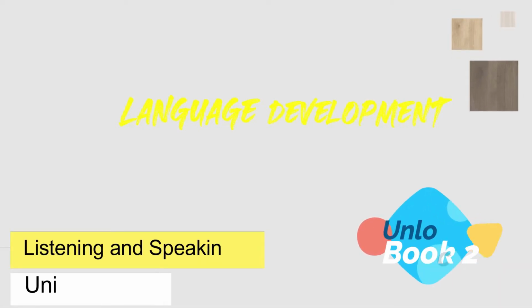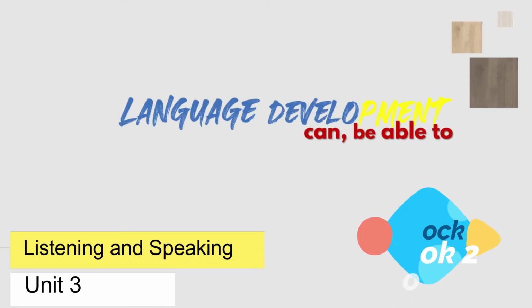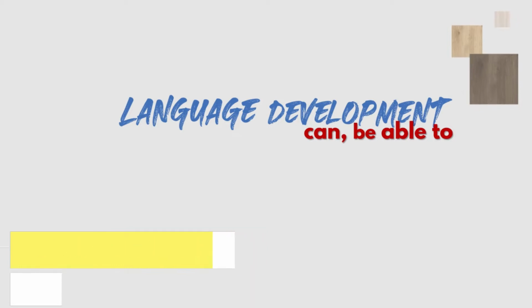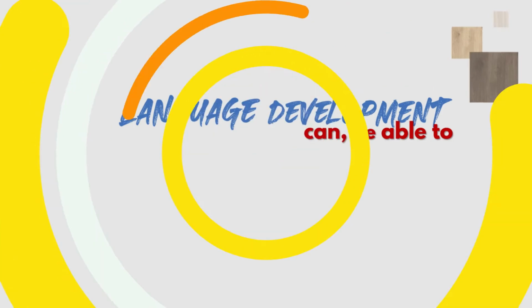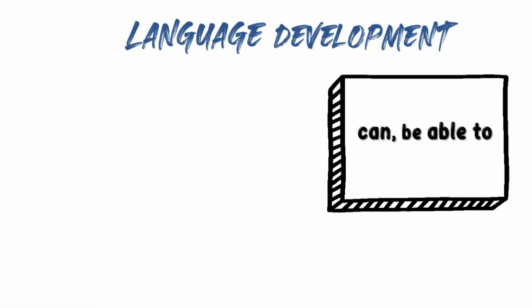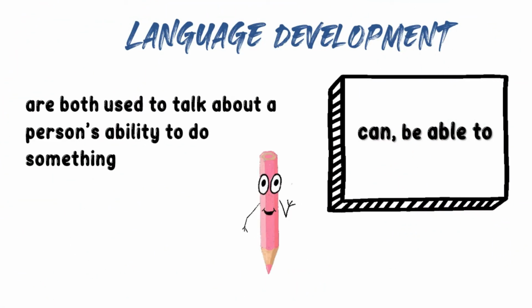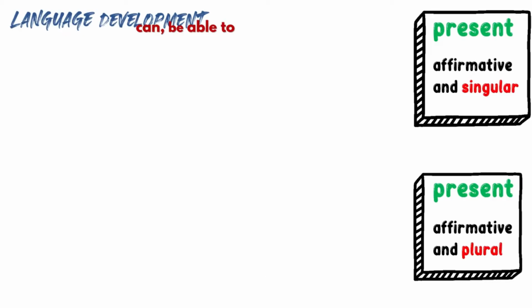Welcome to another session today, and we'll be looking at language development using can, be able to. We use can and be able to talk about a person's ability to do something. We can use it in the present, affirmative, and singular.